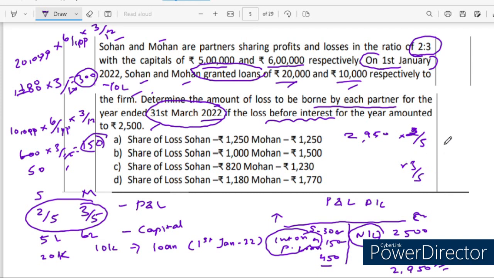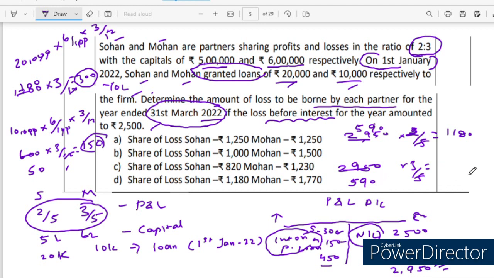So 2 by 5 of 2,950 is around 1,180 rupees for partner Sohan. And for partner Mohan, the same amount is appropriated by the ratio 3 by 5.